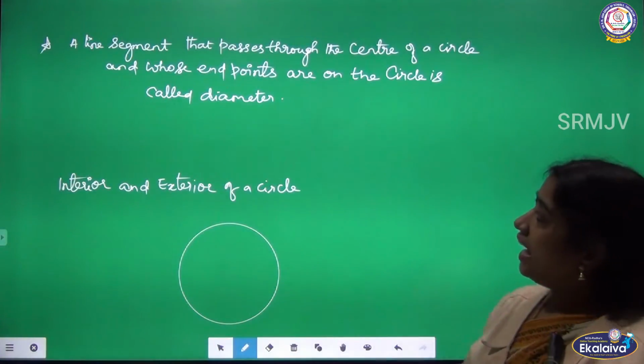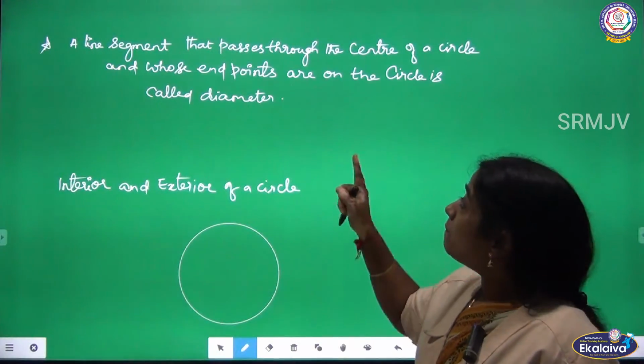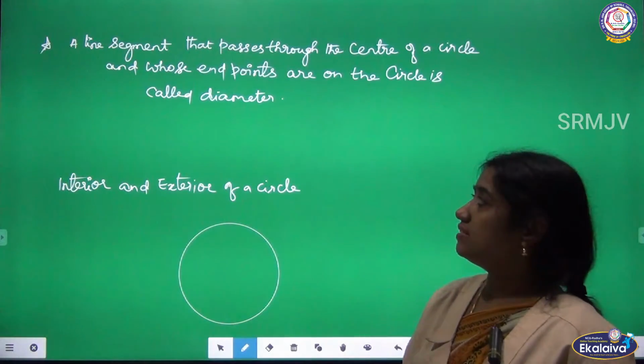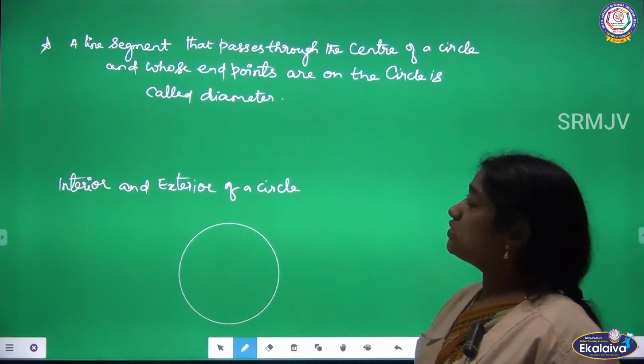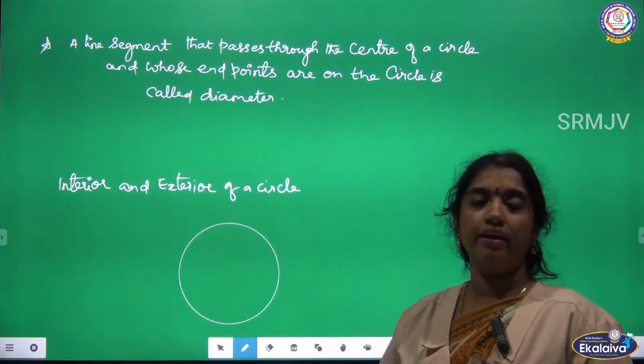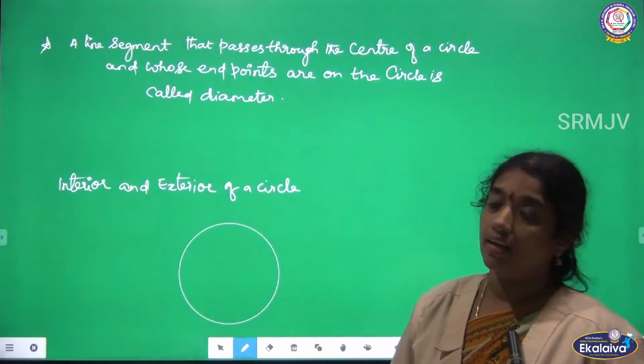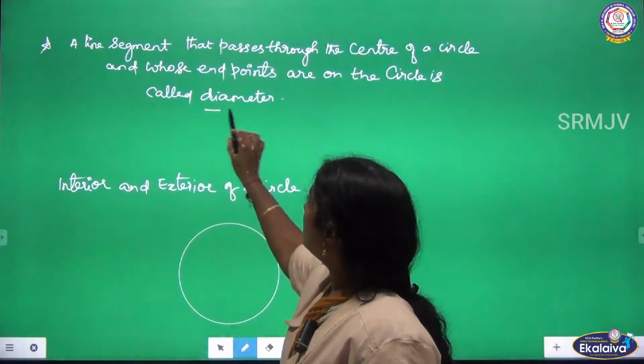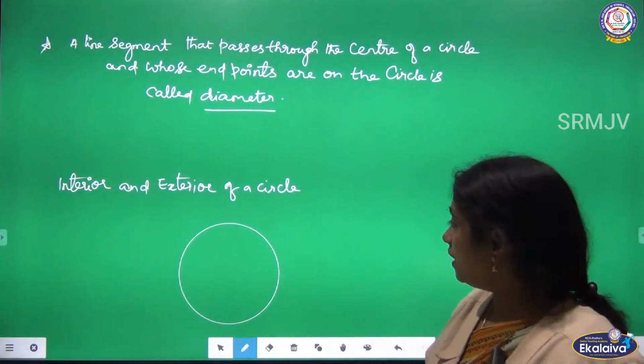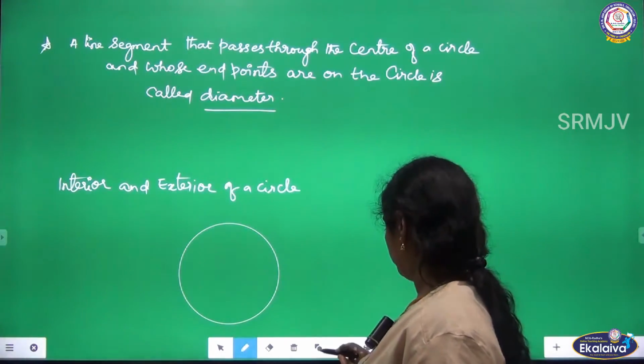And listen, a line segment that passes through the center of a circle and whose end points are on the circle. Okay, we have read about the center. Now we are going to read about the diameter. What does diameter mean? Listen.